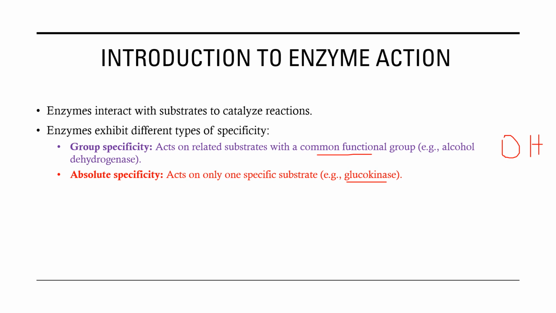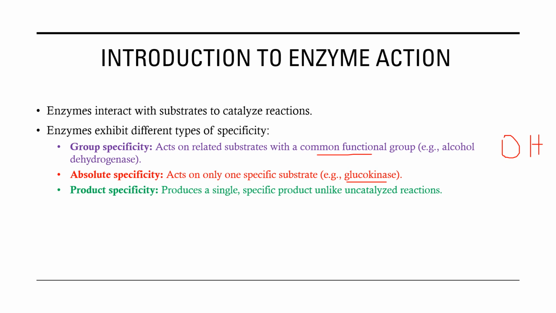This can be highlighted by another enzyme which can also phosphorylate glucose, which is referred to as hexokinase. This hexokinase is not absolutely specific to glucose. It can also phosphorylate galactose. It can also phosphorylate fructose. So long as it is a hexose, it will phosphorylate it. However, glucokinase is absolutely specific for glucose and it will not phosphorylate fructose or galactose. So this is a very good example of absolute specificity.